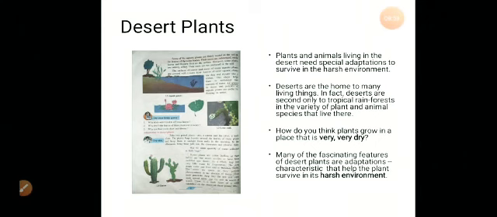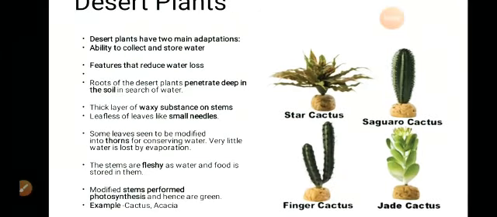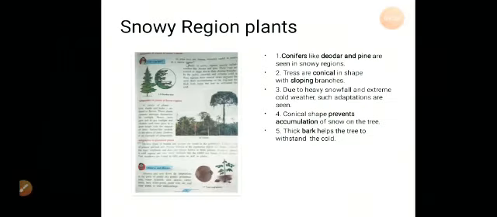You can see some of a variety of cactus plants, that is the desert plants. So the main ability of these desert plants is to collect and store water, and the second feature is to reduce loss of water, and the third feature is that the roots of the desert plants penetrate deep. So here you can see the variety of cactus plants. Now let us go to the next slide.